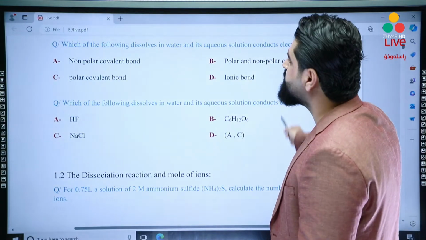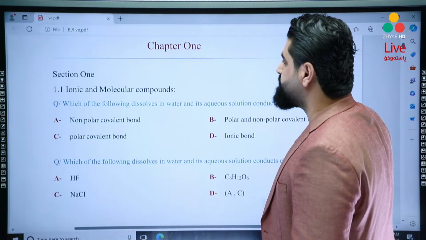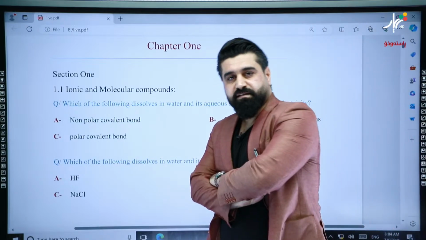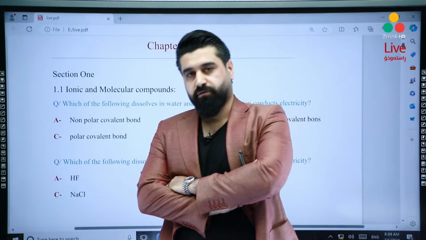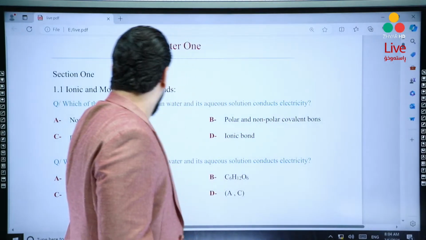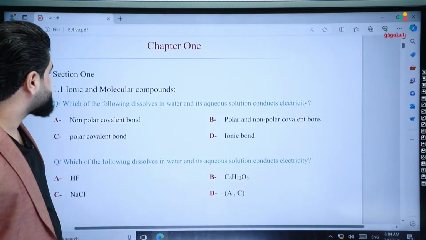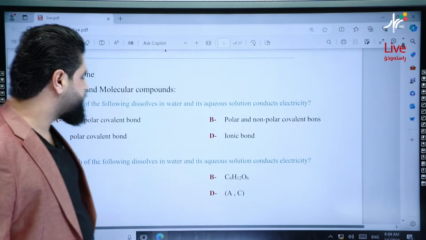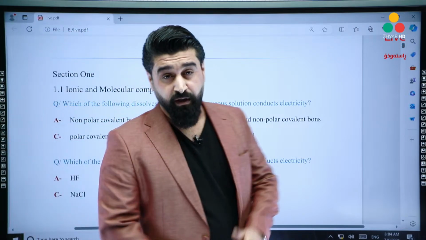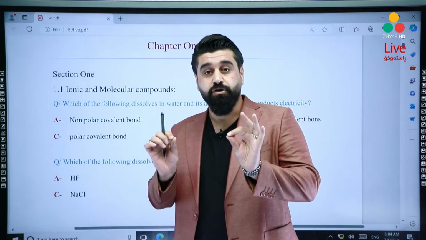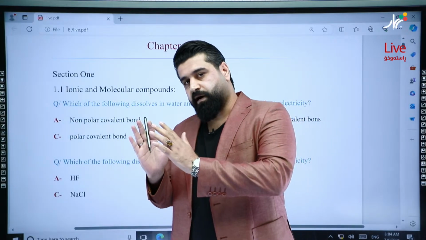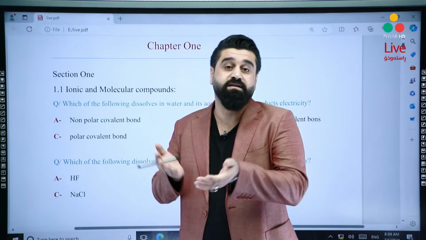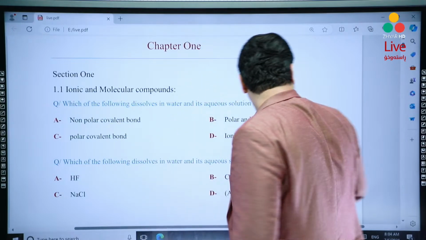Yalla, let's start. I will start from chapter 1, as always. Chapter 1, as you know, the title is Ions in their Aqueous Solutions, okay? So chapter 1 consists of two sections. Section 1 is related to some general information about the ionic and the molecular compounds. First of all, you have to know what the ionic compounds and the molecular compounds are and how they behave when they're dissolved in water. Okay? Yalla, let's see.